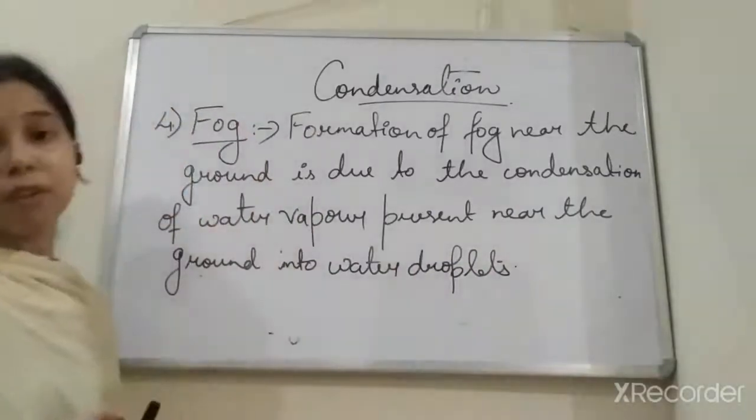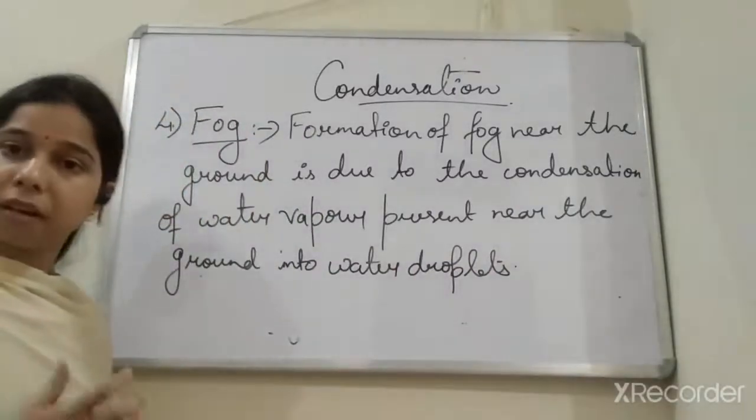Okay, so formation of fog occurs due to the process of condensation.